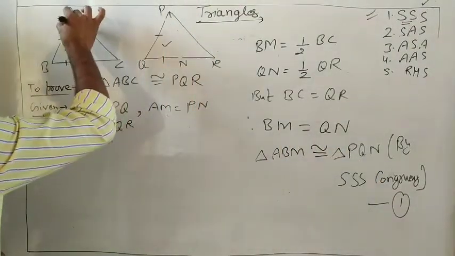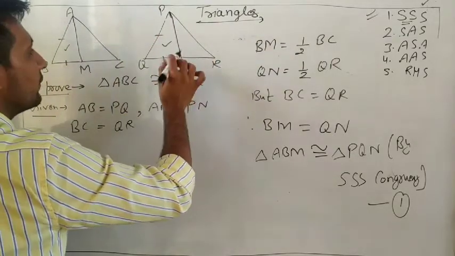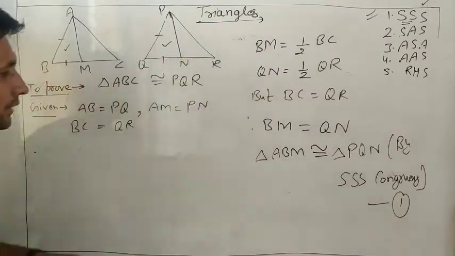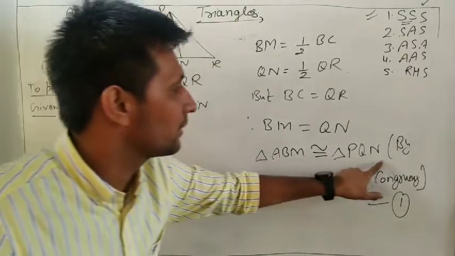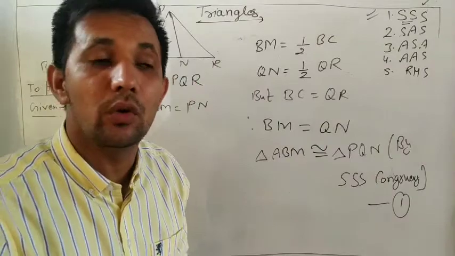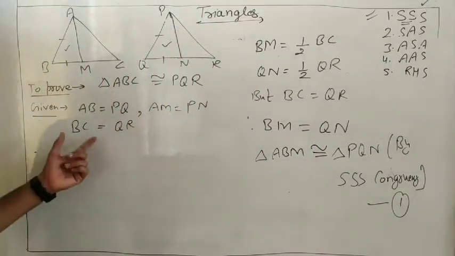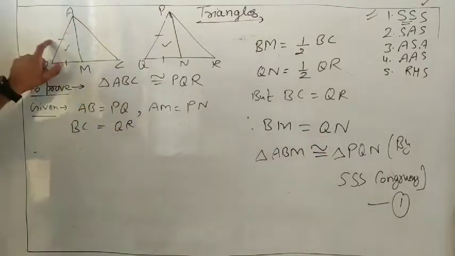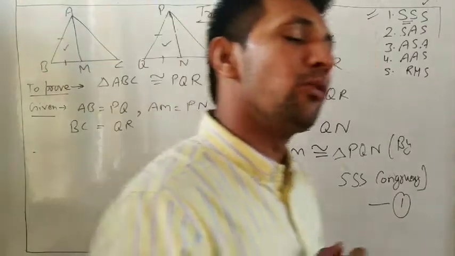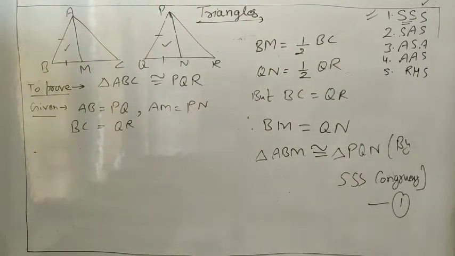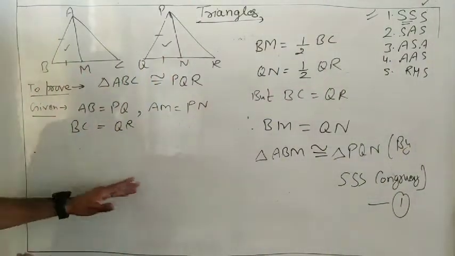Yes, we know this is M, this is N, and we already proved that ABM and PQN are congruent, and if they are congruent, then corresponding parts are equal. Corresponding parts mean all three sides are equal. AB is equal to this one, equal to this one, and this is common, and three more corresponding parts. Three are angles, and corresponding angles are also equal. So you can write.